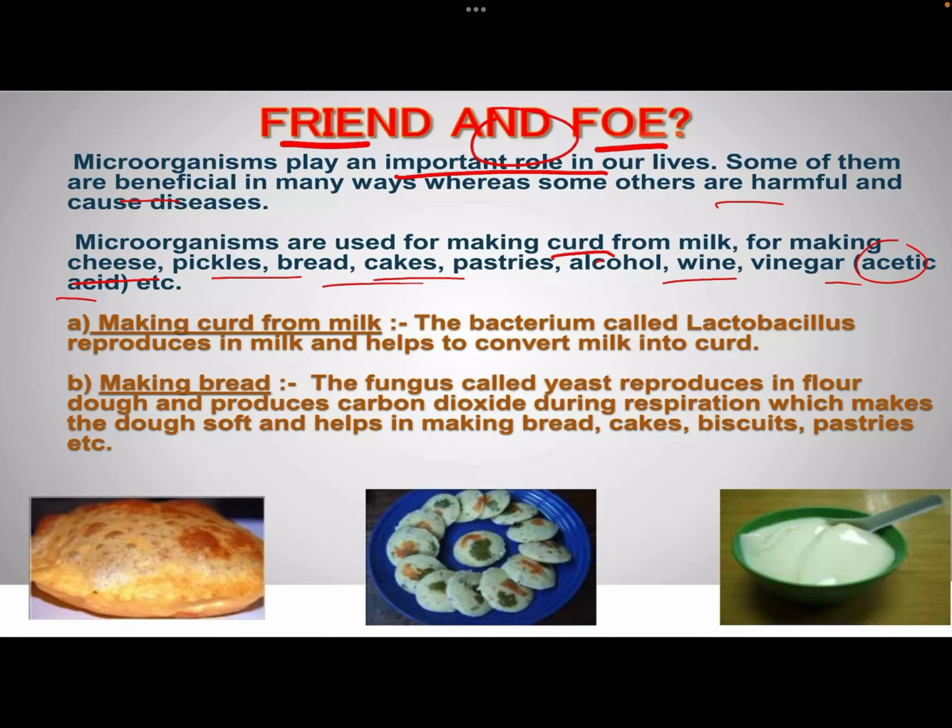Now for making curd from milk, there is a bacterium known as Lactobacillus which reproduces in milk, and it helps the milk to convert into curd.